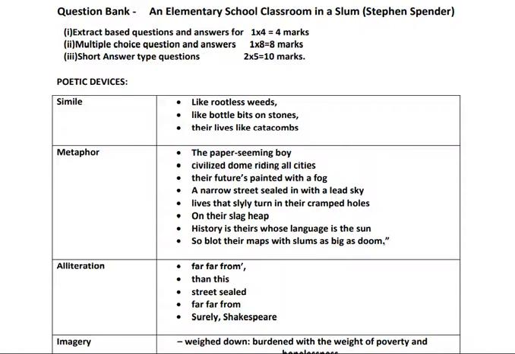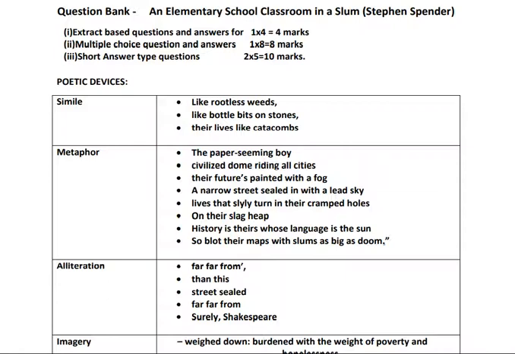How do you find whether it's a simile? You have to find whether the poet has used the word like. Remember, it's a device used for comparison. So when the poet wants to compare, then he uses simile or metaphor.